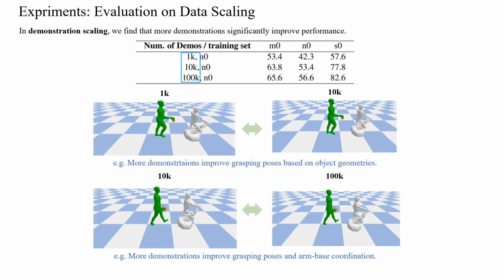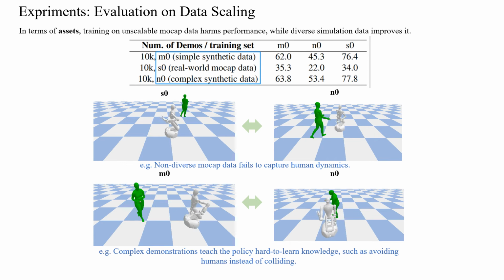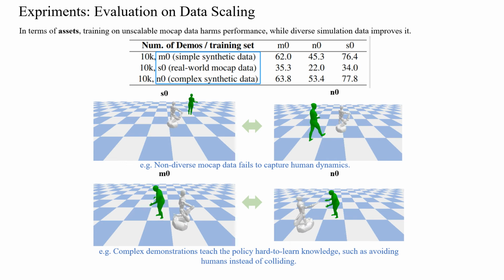We also evaluate different data scaling. In demonstration scaling, we find that more demonstrations significantly improve performance, which can improve grasping poses and arm-base coordination. In terms of assets, training on unscalable mocap data harms performance, while more diverse simulation data improves more.